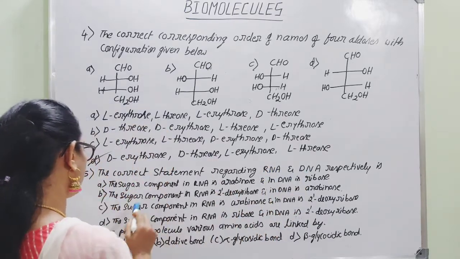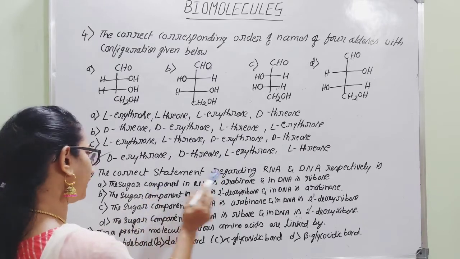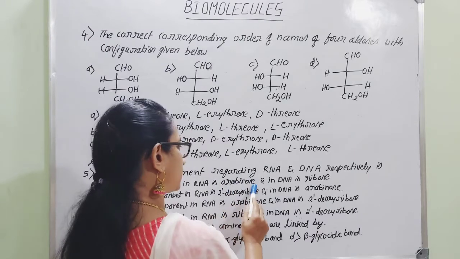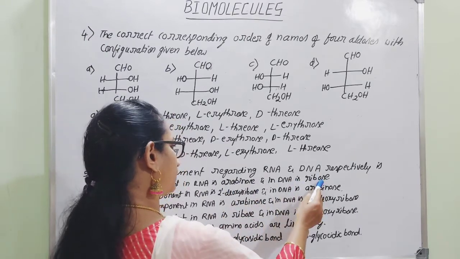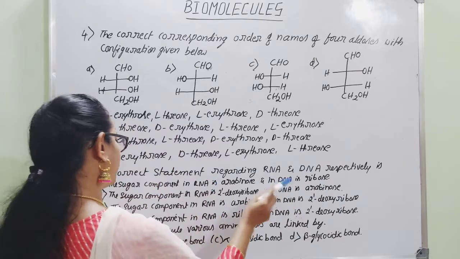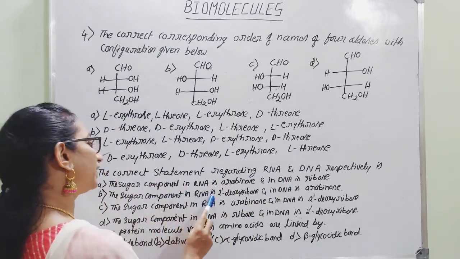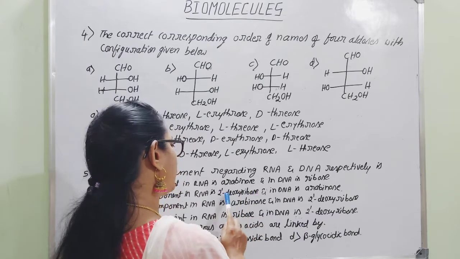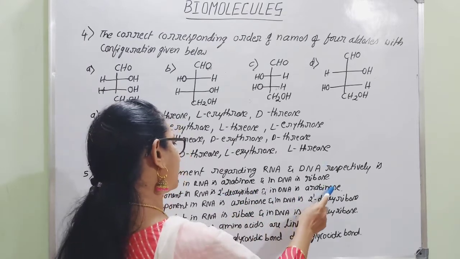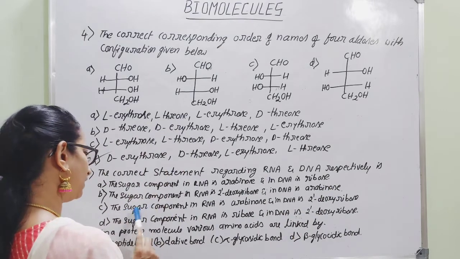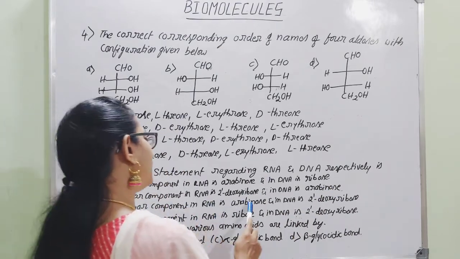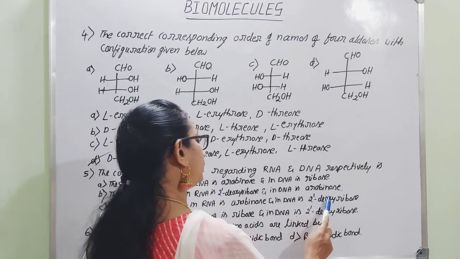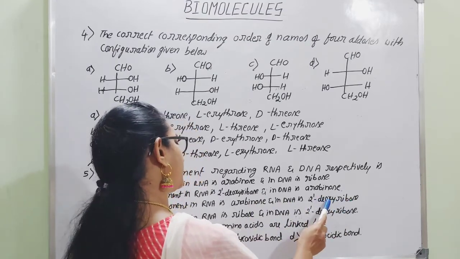Therefore here, which are those four options? Among the four options we have to select the correct one. The sugar component in RNA is arabinose. In DNA it is ribose. So it is not correct. Both are wrong. The sugar component in RNA is 2-deoxyribose. So it is wrong. And in DNA is arabinose. It is also wrong. C. The sugar component in RNA is arabinose. It is wrong. And in DNA it is 2-deoxyribose. So of course that part is correct, but the whole option is wrong.